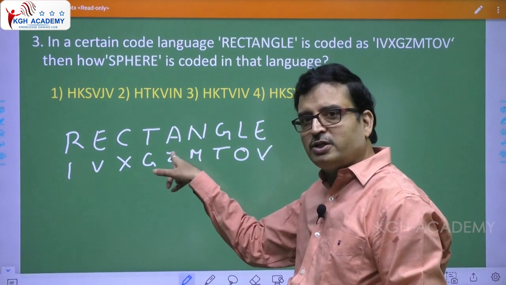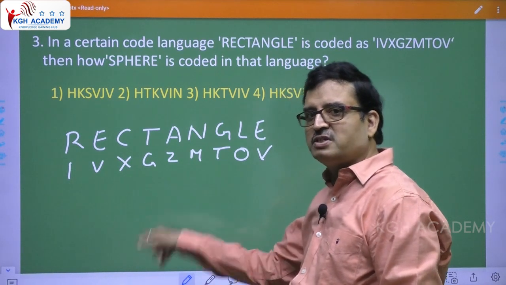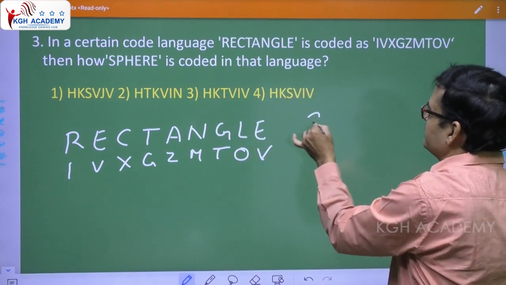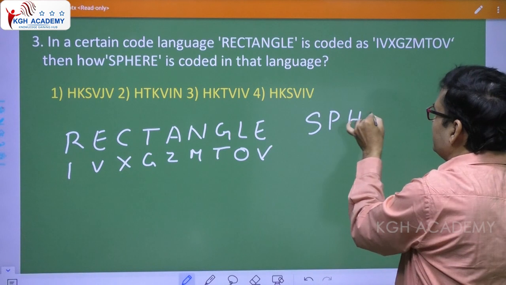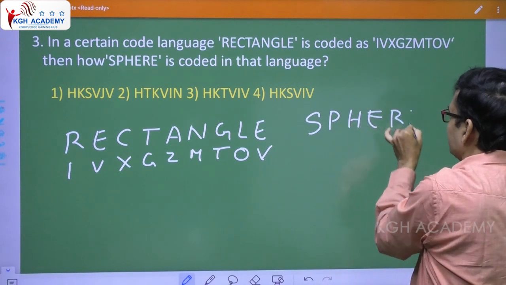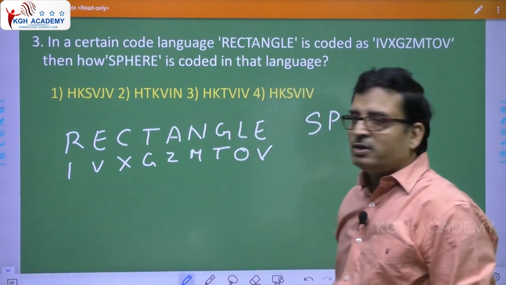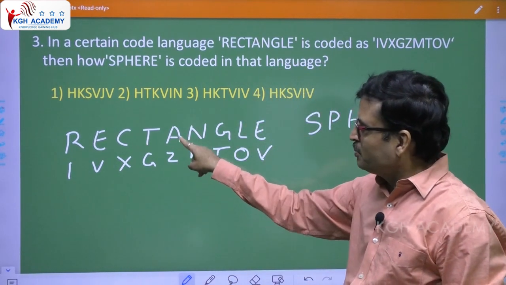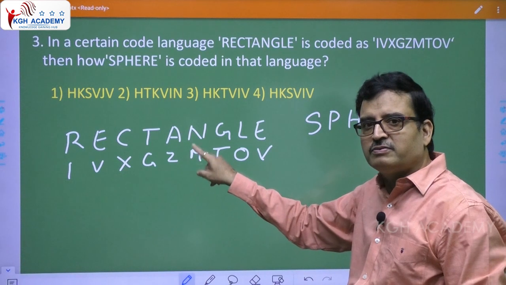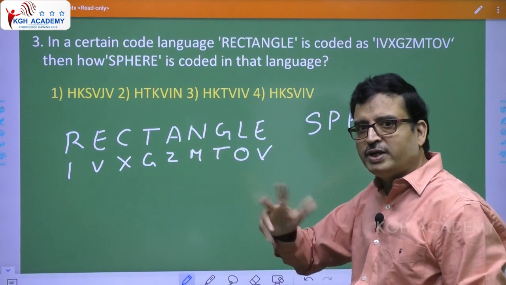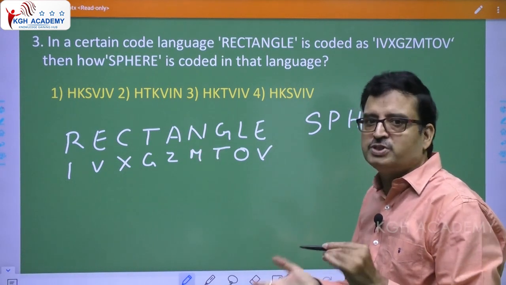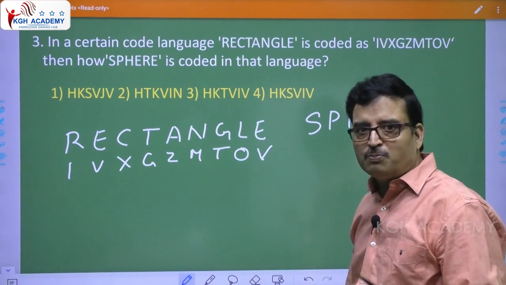No sooner you look at that, you have to get the idea. Already we have discussed this. What is this? Sphere. S P H E R E. Right. Now tell me, when you look at this, what is that you come across? AZ coding. AZ means opposite letters. So please note, they have taken opposite letters.